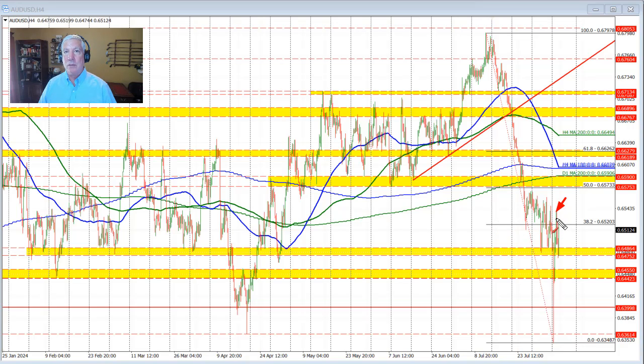The move to the upside after the rate decision took the price higher, but we have lower highs through here on the 4-hour chart. We did break above the 38.2% retracement, however, but that was brief, and since then we've had this rally back up to the 38.2% retracement of this move to the downside, which held resistance. So the sellers are more in control against this level, and that's going to be key going forward. So watch the 0.65203 level as resistance.